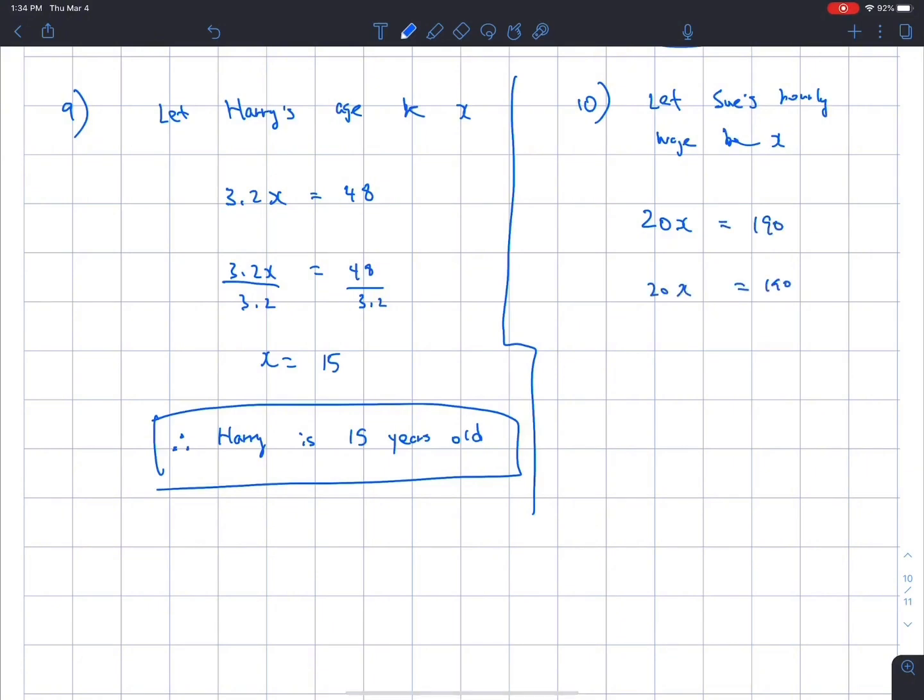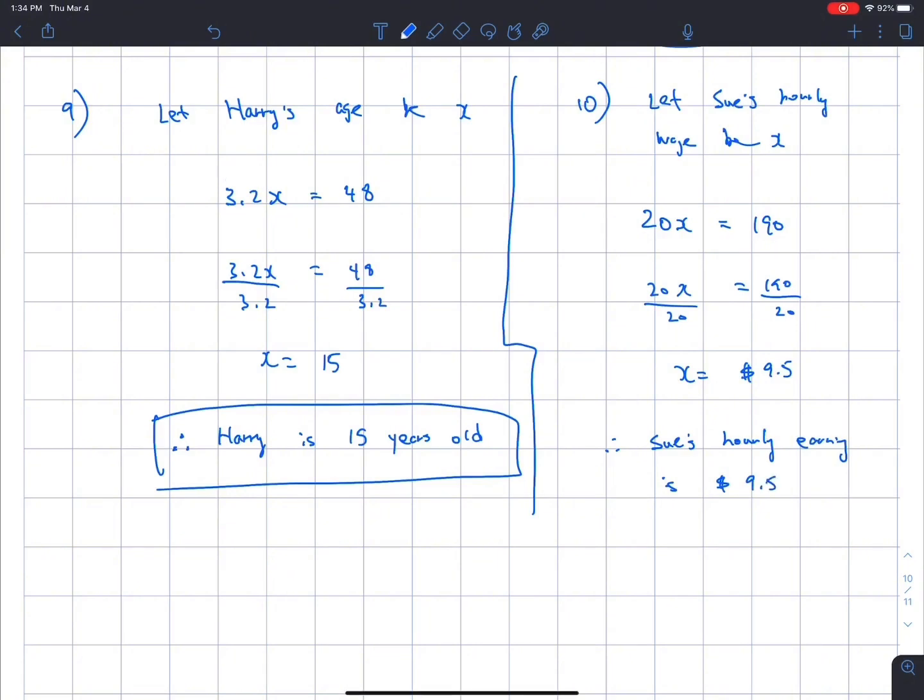We can just divide both sides by the coefficient to get x equals 9.5. So therefore, Sue's hourly earning is $9.5.